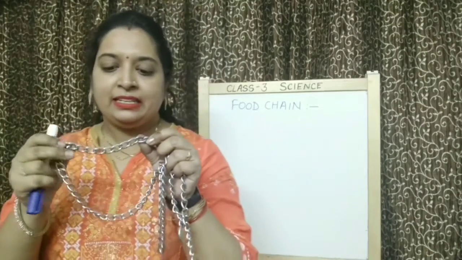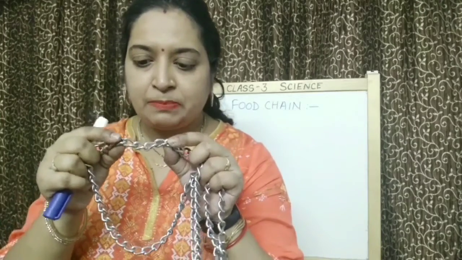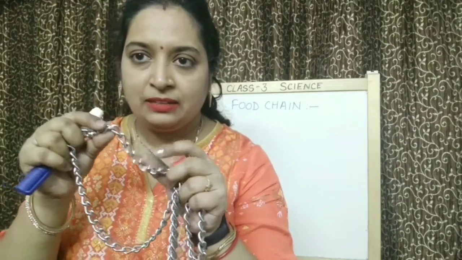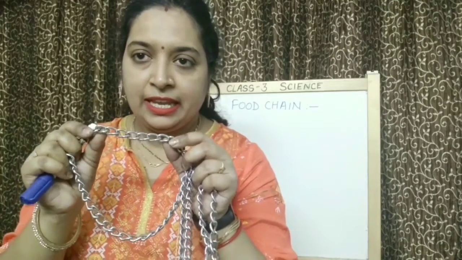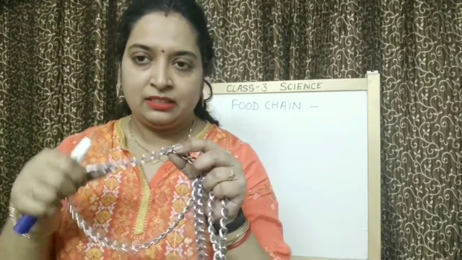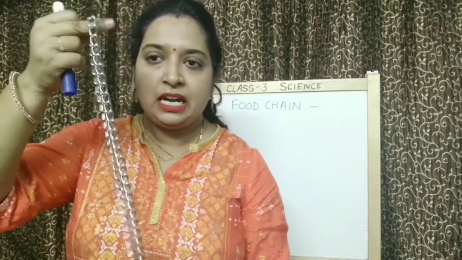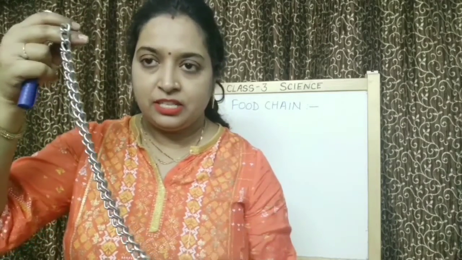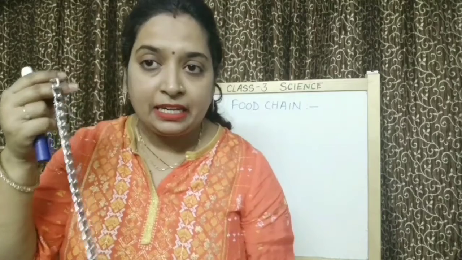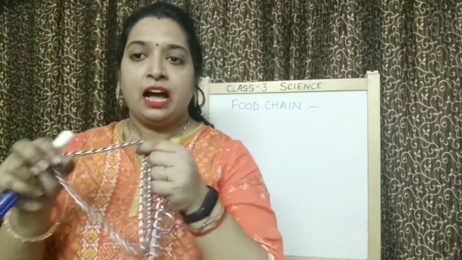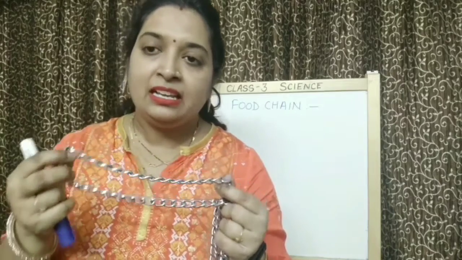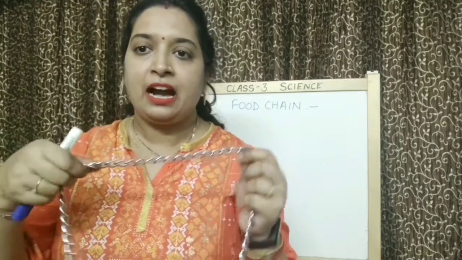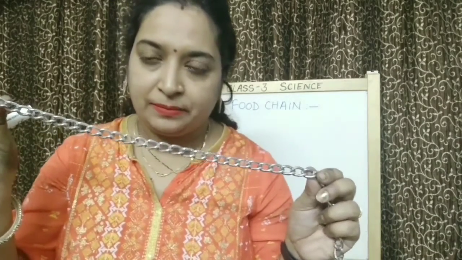You are seeing that different, similar parts are there and they are interconnected with each other. They are interlinked. So these are making a chain. By linking, by interconnecting, they are forming a chain.